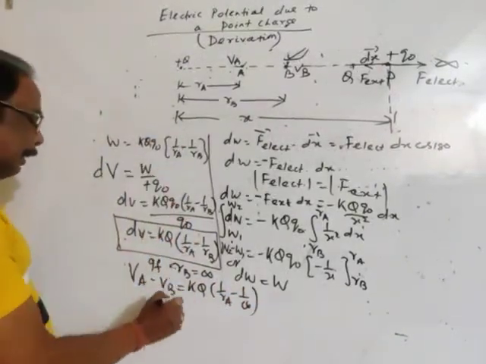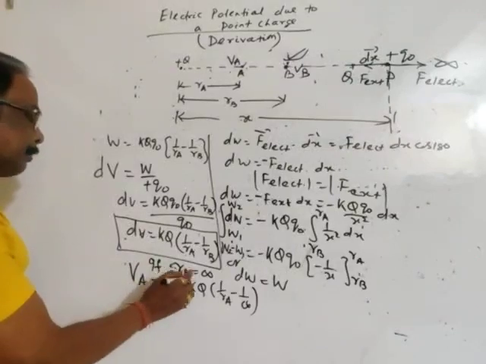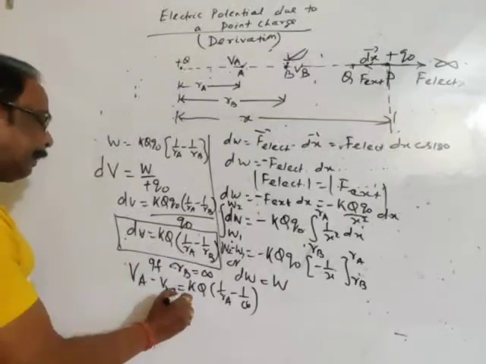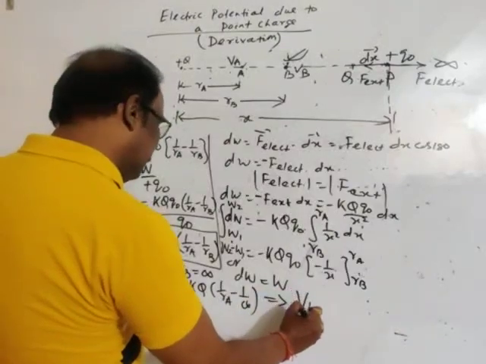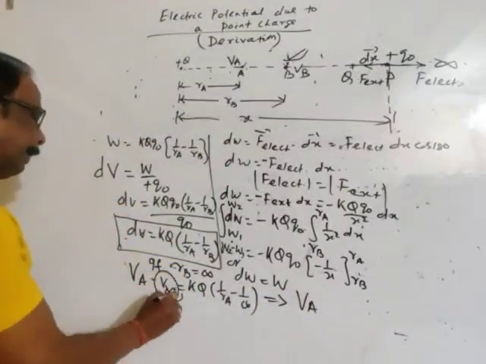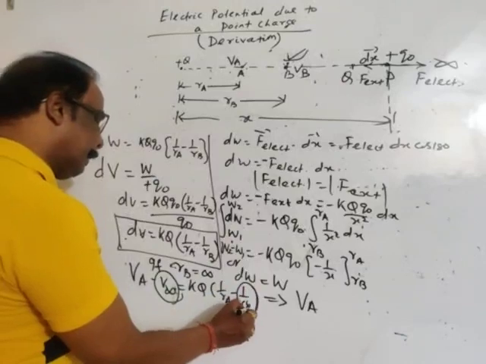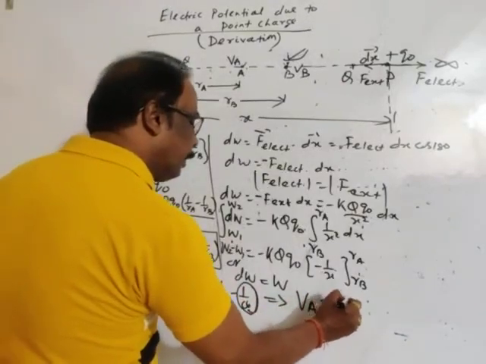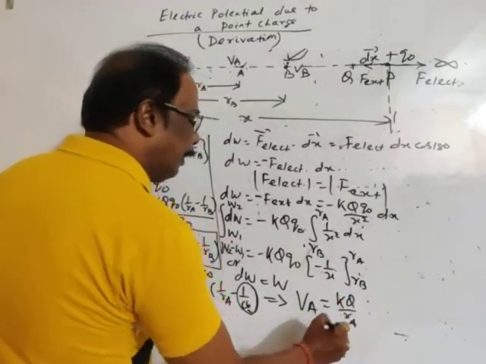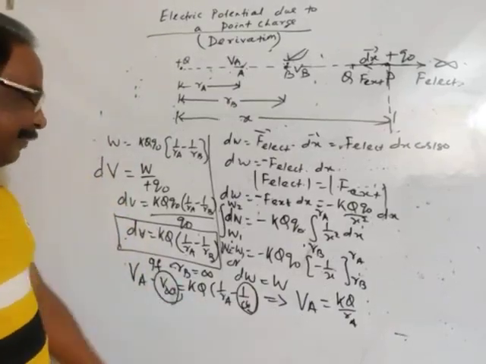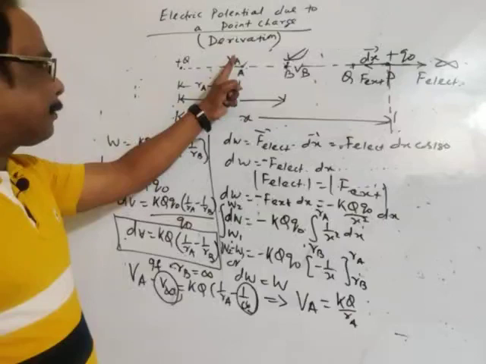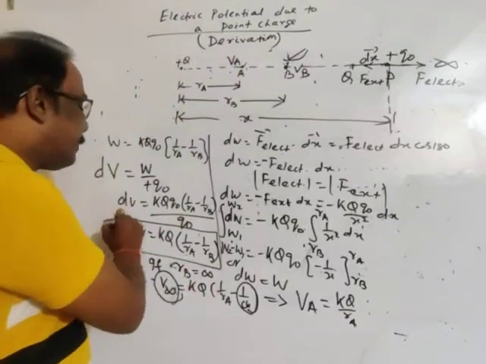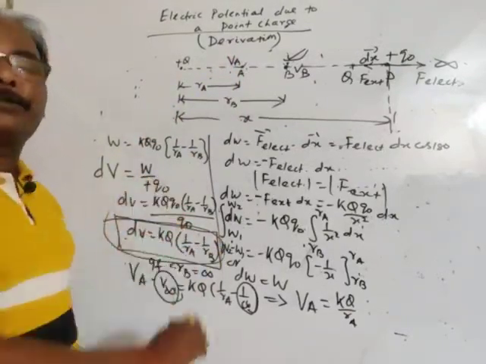So potential at infinity, we take point B at infinity, is 0, since 1 by infinity is 0. So VA is equal to KQ by RA. So this is our previous result. We got the potential at position A from the expression of potential difference.